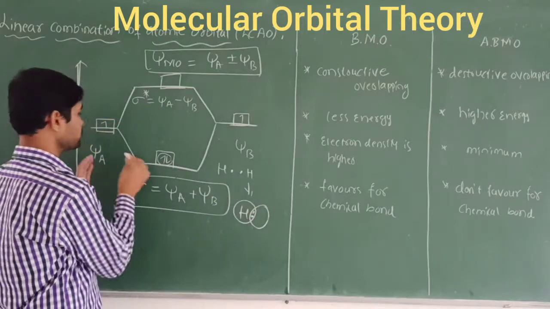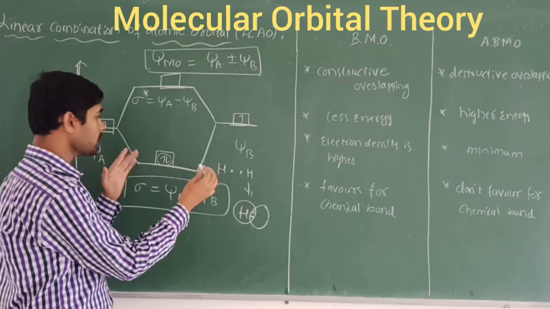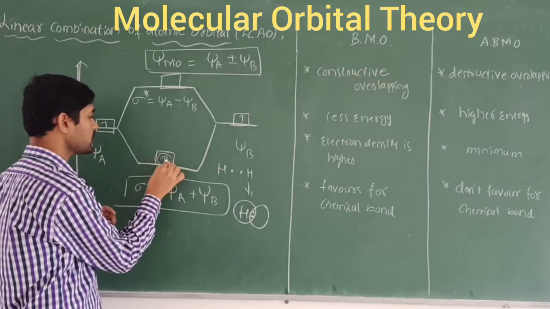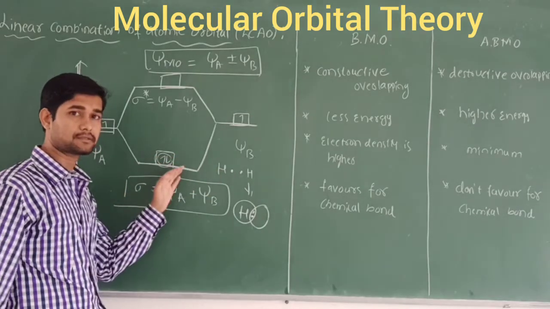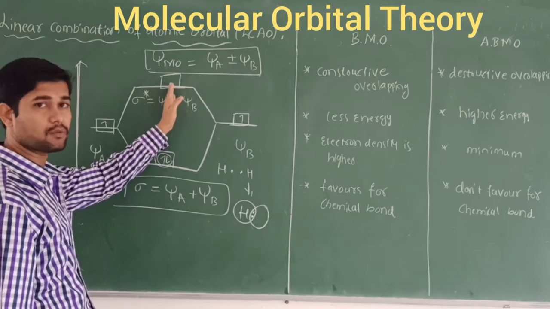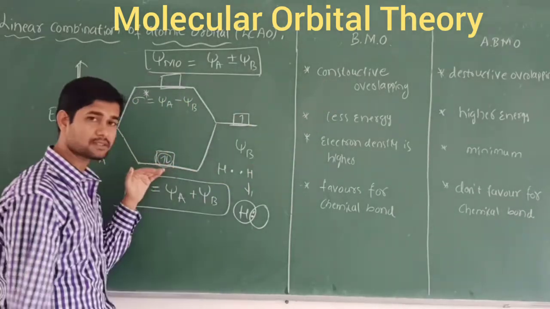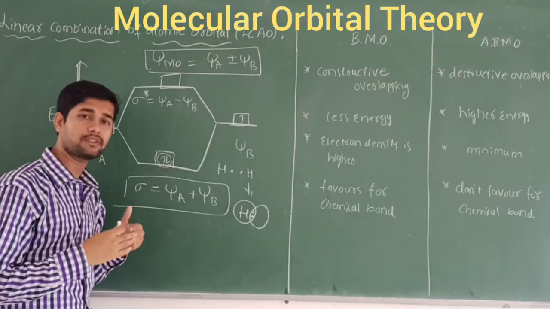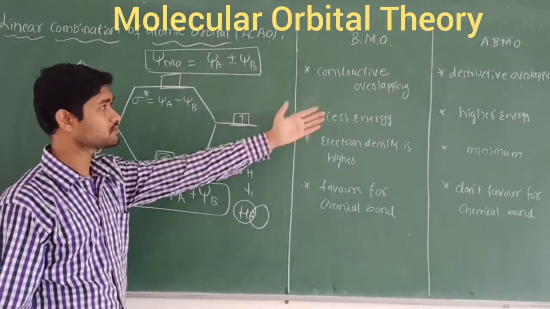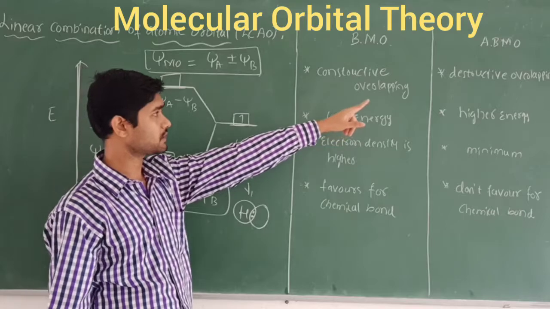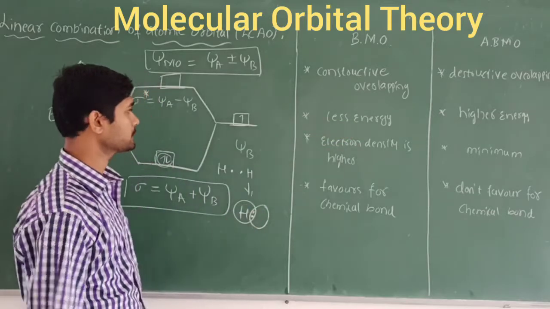So here, in the ground state, the electrons are going to make a molecule. Therefore constructive overlapping will take place, and the other is called destructive overlapping. So the first difference: constructive overlapping always forms a bond. In the other, no bond is going to be formed, and that's why it is called destructive overlapping.